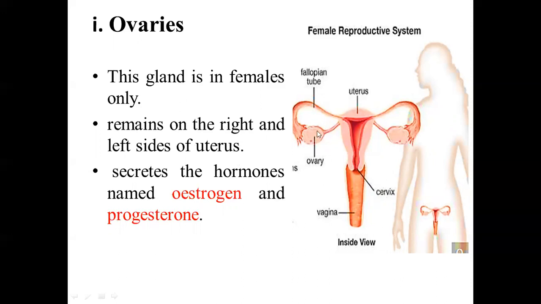When the ovary releases the egg or ovum, it travels through the fallopian tube to the uterus. After conception, when the sperm fertilizes the ovum, it forms the zygote and embeds in the uterus. There are different hormones secreted by the ovary, which are named estrogen and progesterone.